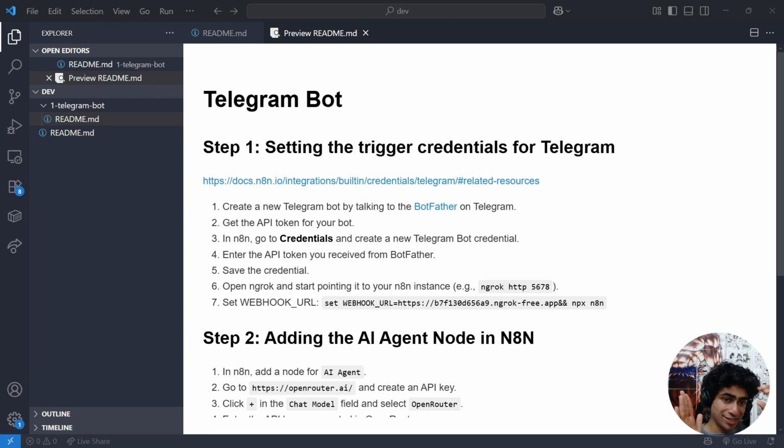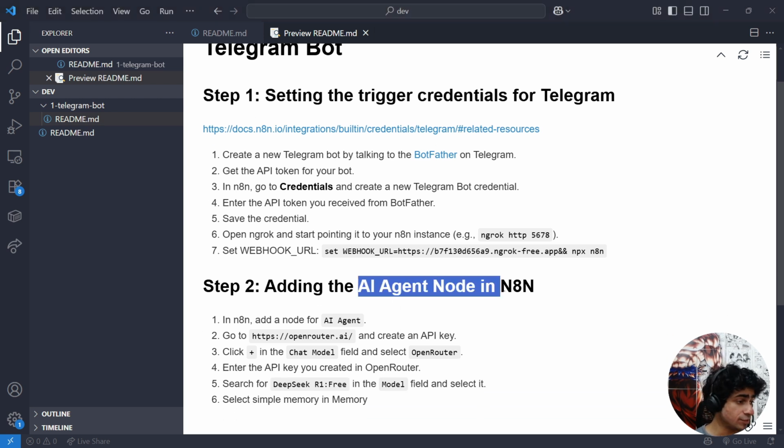Second step, we are going to pass that question to an AI agent, an existing AI agent. It can be ChatGPT, it can be DeepSeek, it can be Llama, it can be any model, right? You are going to pass that text to an AI agent.